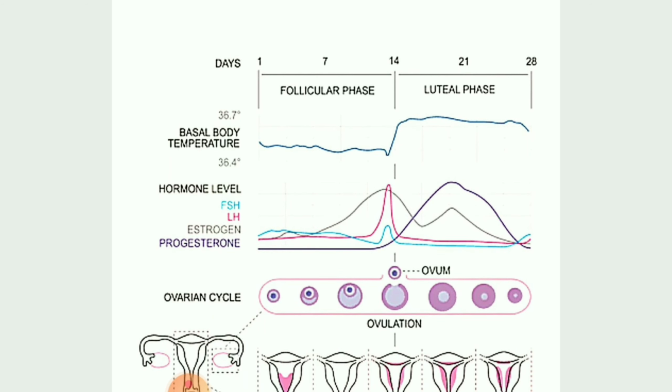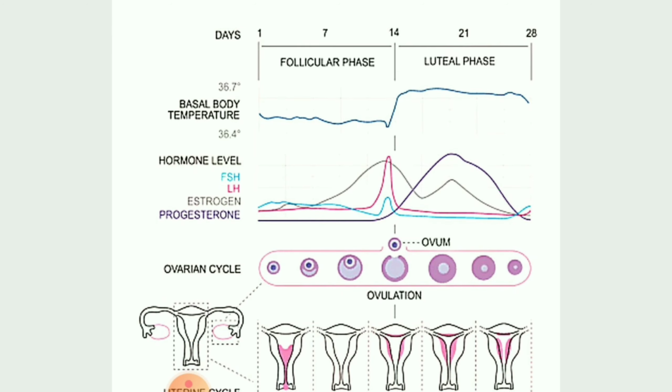As you can see, this is the ovarian cycle. The first one, a small ovary, then it will enlarge, then the ovulation phase, where the ova will be excreted out, and at that point the different hormone levels are going to be increased and decreased.